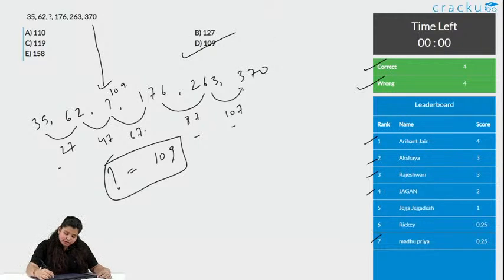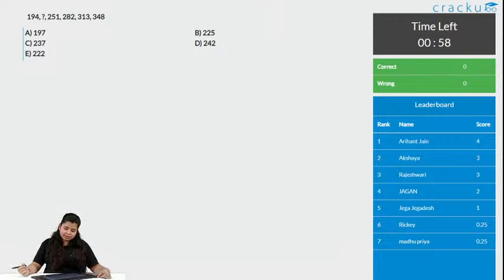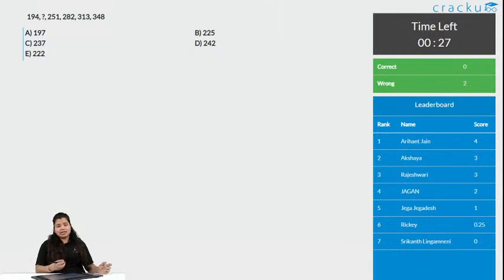Okay, let us go to the next question. And here the timer has started. Come on people, you just need to check the uniformity and you will know the solution to this question. And even in the exam, you get even less time than this. Here you are getting 1 minute to solve the question. In the exam, you have just 20 minutes to solve 35 questions. Tough nut to crack. You just need to check what the series is, what the uniformity is, and that will make these questions very easy.